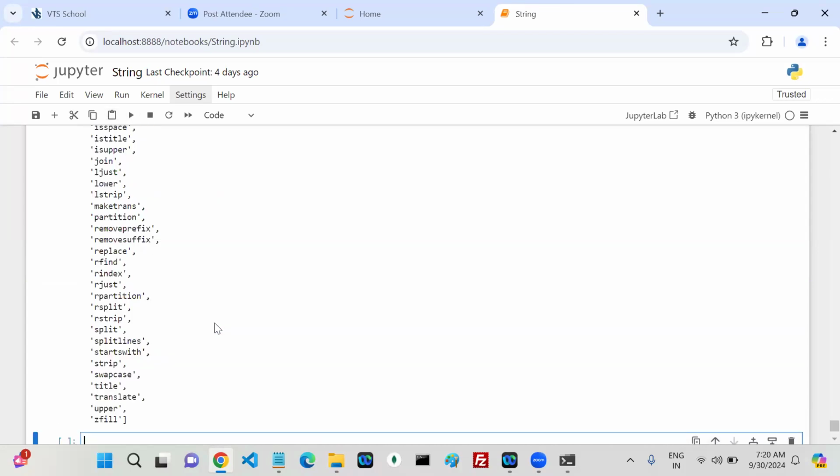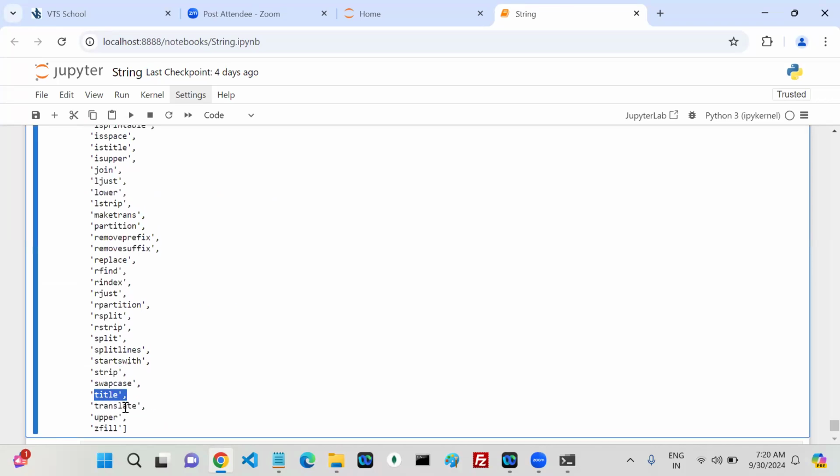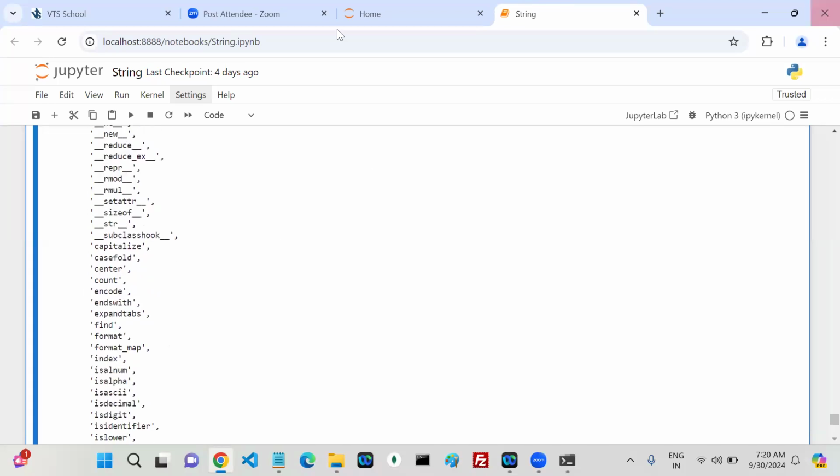Now if you come here and see, there is title, there is translate, but is trim there or not? It is not there. If you don't know, no one knows everything, but I want to get it at least from the internet. You can go with ChatGPT or Gemini. We also don't know how to trim it, so how can we find it through the internet?